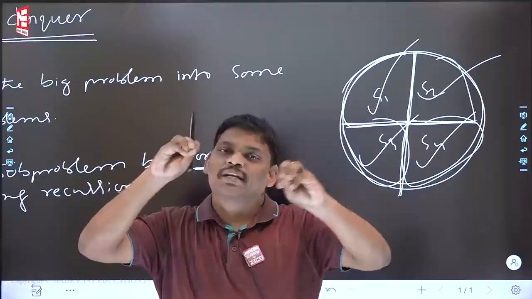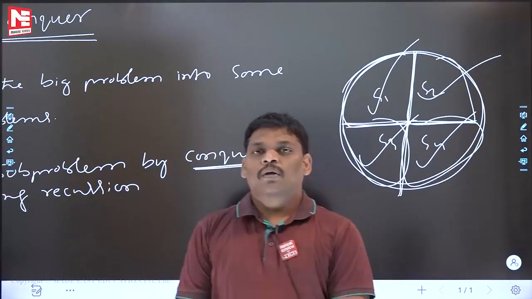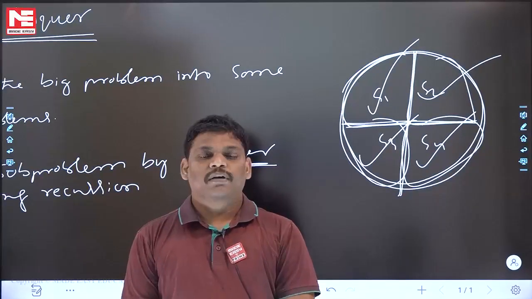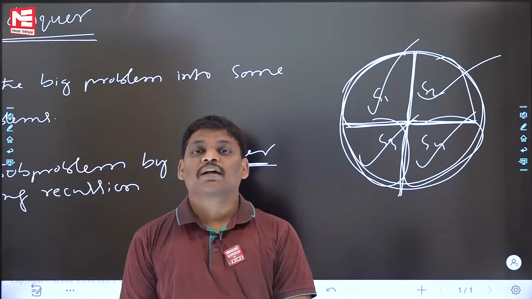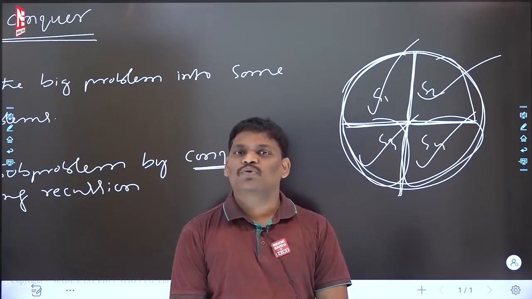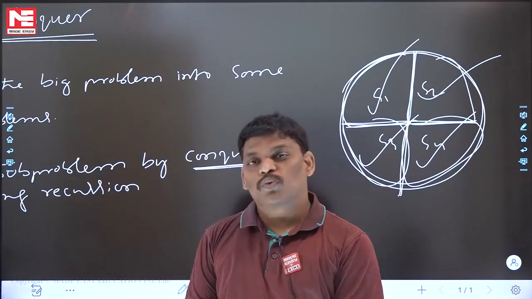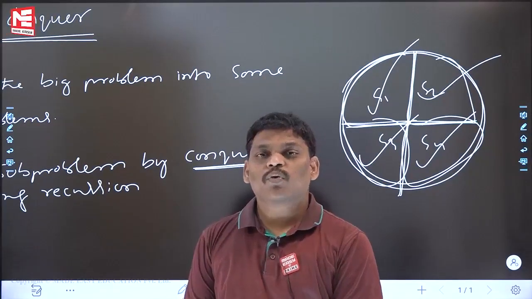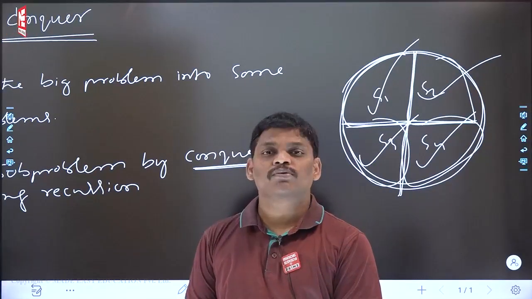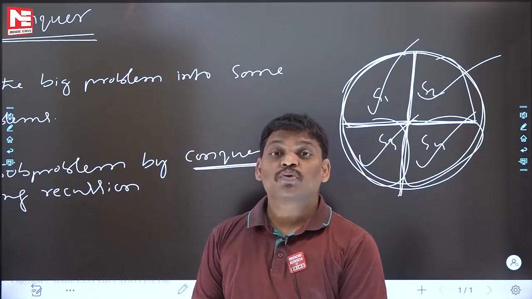What exactly is divide and conquer? Roughly how it looks, I am explaining. Problem big, divide. Next, solve subproblems, that is called conquer. Conquer means by force, solving subproblems using recursion. When the second step is over, you get the subproblem solutions. Is your goal the subproblem solution or the final problem solution? Final problem solution.